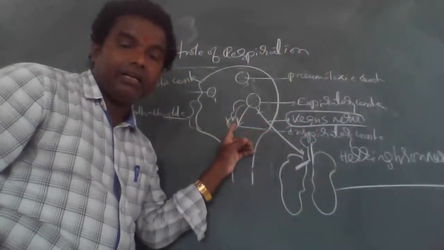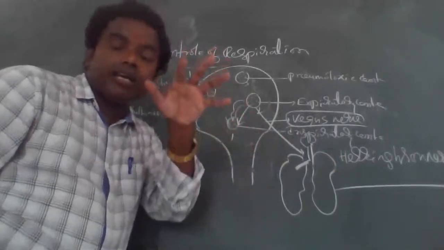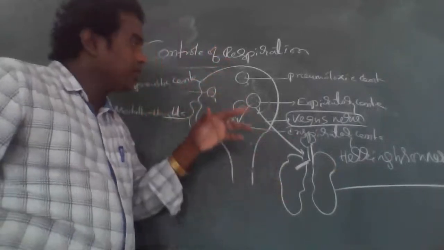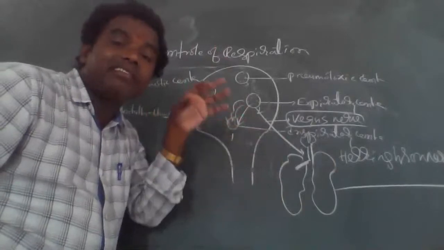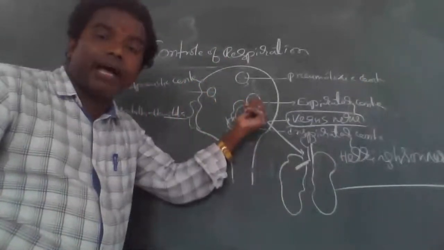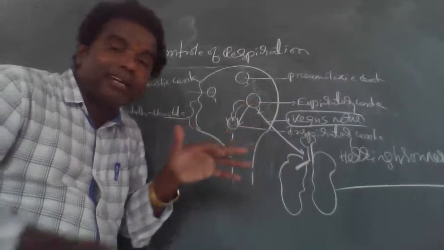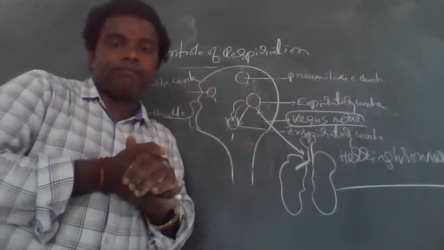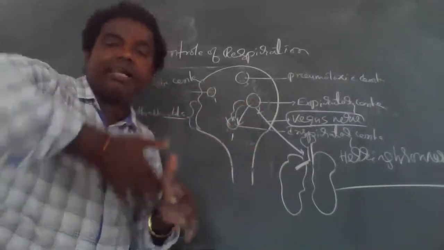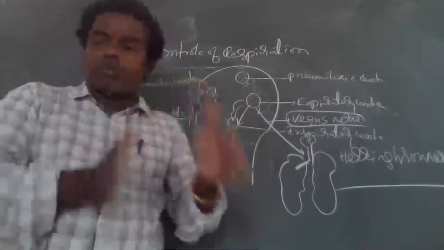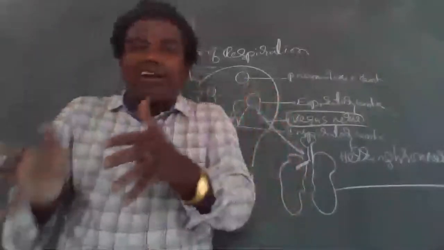This is the expiratory center, this is the inspiratory center. By the inhibitory stimulus generated by the expiratory center, the inspiratory center stops the inspiration, and expiration should continue. That is called the Hering-Breuer reflex.